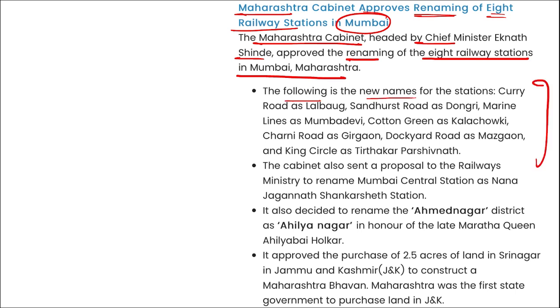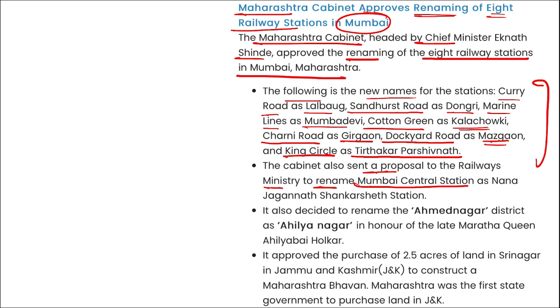The following are the new names of the stations: Curry Road as Lalbagh, Sandhurst Road as Dongri, Marine Lines as Mumbadevi, Cotton Green as Kala Chowki, Charni Road as Girgaon, Dockyard Road as Mazgaon, and King Circle as Tirthankar Parshvanath, right? And the cabinet has also approved the proposal to the Railway Minister to rename Mumbai Central Railway Station as Nana Jagannath Shankarseth Railway Station. Correct? So these are some change of names that has been recently approved by Maharashtra cabinet.